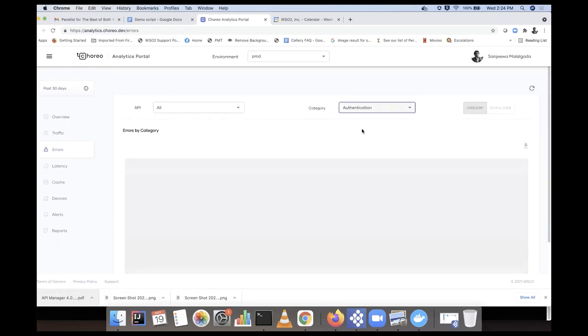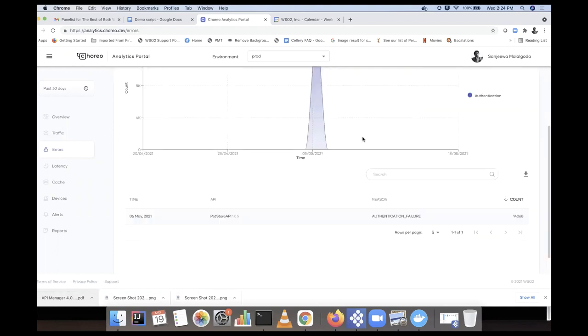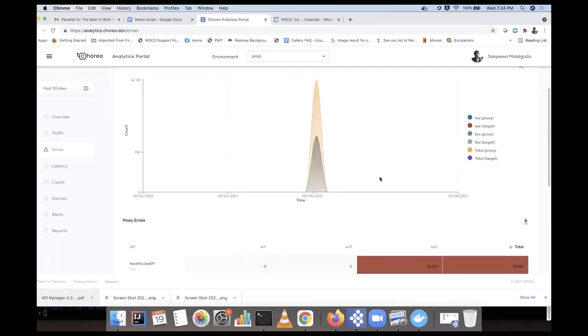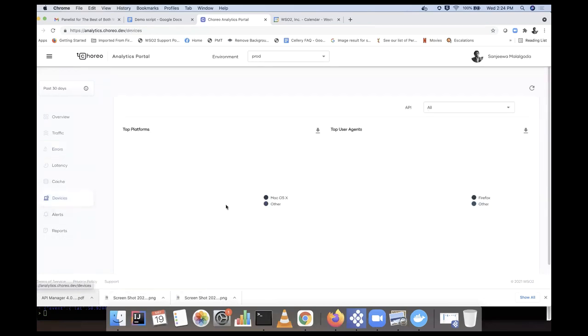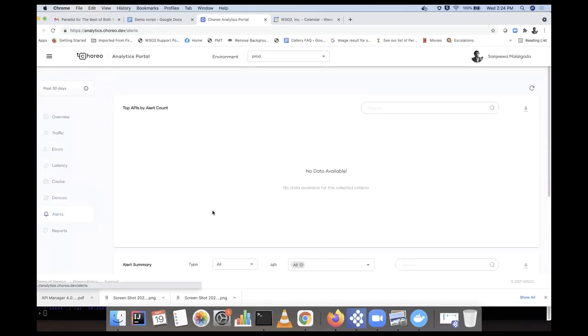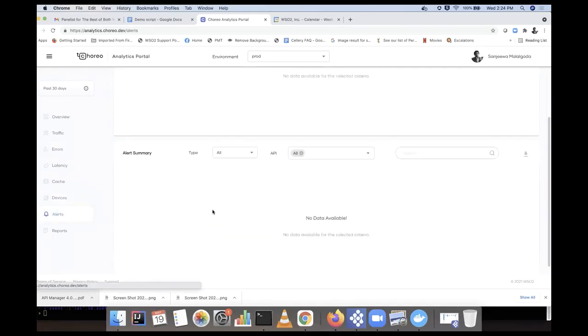So if you want to see only authentication errors, you can pick them and see how people invoke your APIs and get the errors. Then if it is a connectivity error, you can check them. And then based on the status code also, you can check errors. So likewise, there are different graphs available. And if you want to configure alerts for specific requirement, then you can configure the alerts as well.